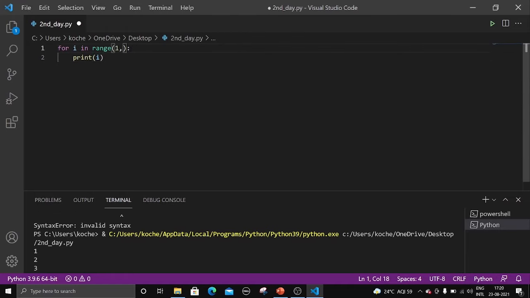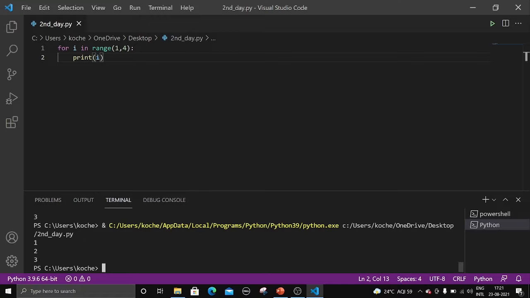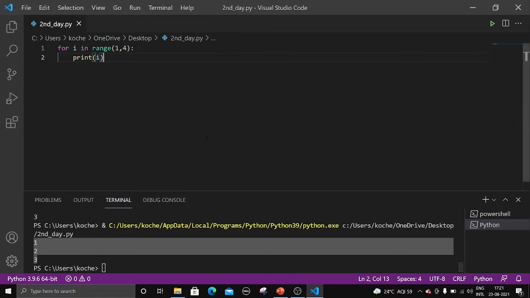Let me write a small sequence 1 comma 4 and let me run this one. Okay, there you go. We got output as 1 2 3. How did we get 1 2 3? Because we are taking a for loop here. I is a variable here, and I is in the range. What is the range? 1 comma 4 means this right limit is subtracted by 1. Every time you have to remember this one. The right limit is subtracted by 1. So what is 4 minus 1? 3. So 1 2 3.